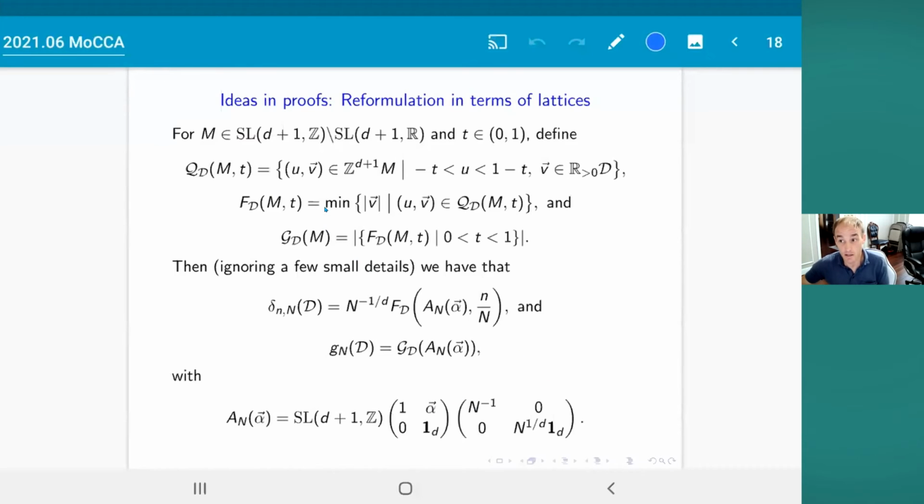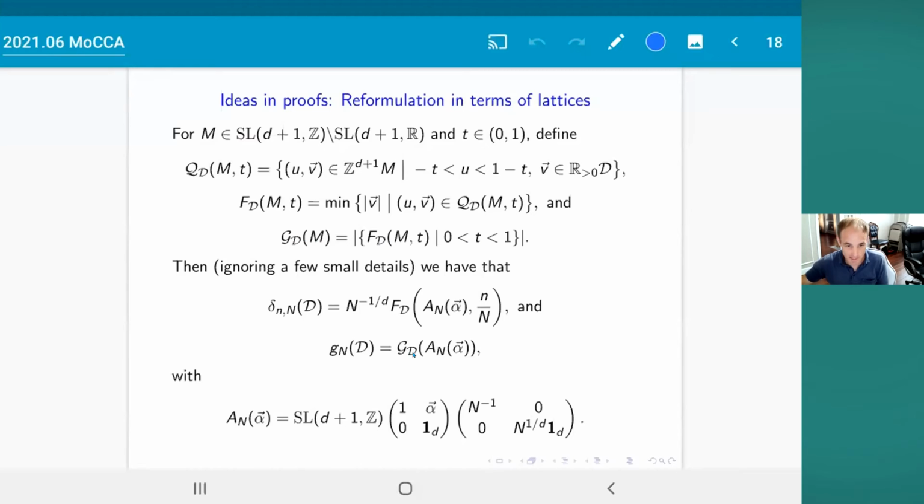And if you believe me about that, then the important quantity that you want to try to study is the number of distinct values taken by this function F sub D of M T as the parameter T varies from 0 to 1. So that's what I'm calling G sub D of M.